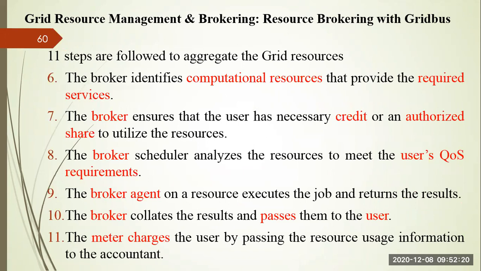The sixth step is that the broker identifies the computational resources that provide the required services. So it will say that this particular resource site or this particular resource management system is going to provide the resources to you. The seventh step is that the broker ensures that the user has the necessary credit, just like I told you about the wallet, right? Whether you have sufficient money, whether you belong to an authorized person or not, or whether the resource is properly utilized by that user or not. That is analyzed by the broker in the seventh step.